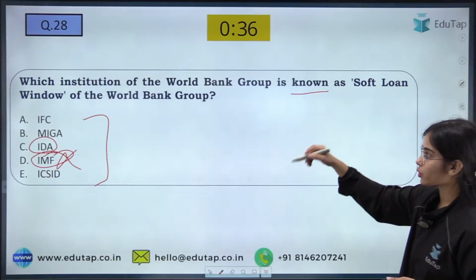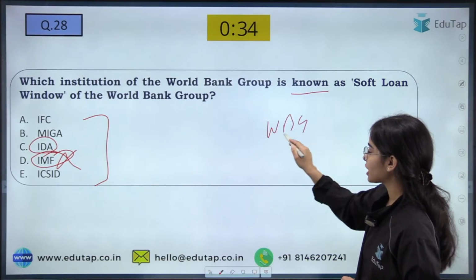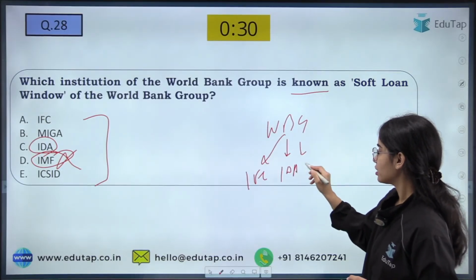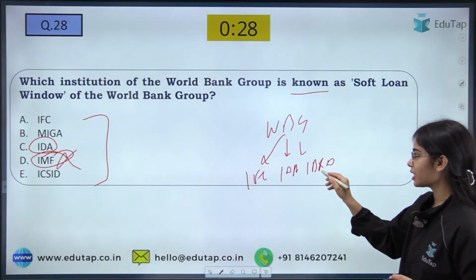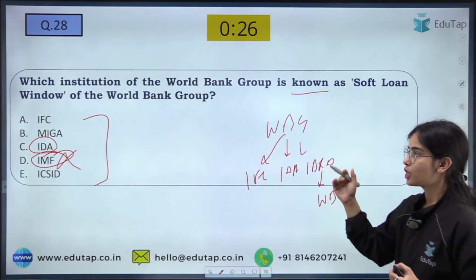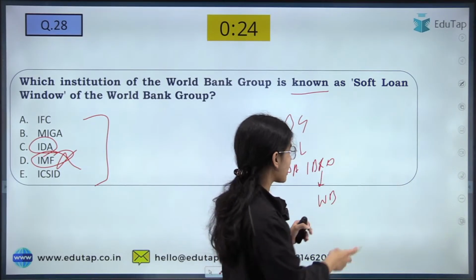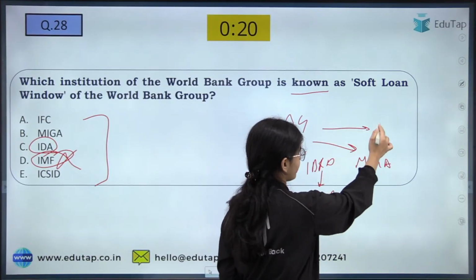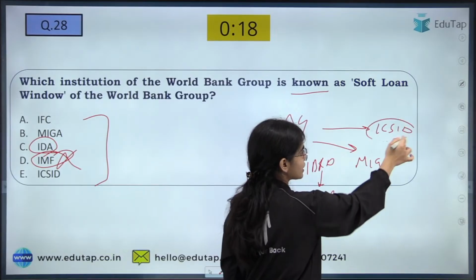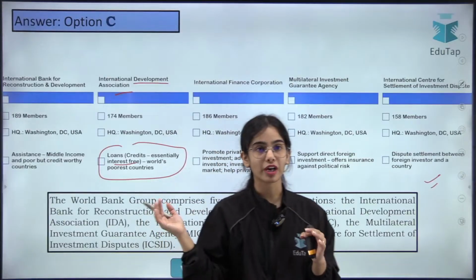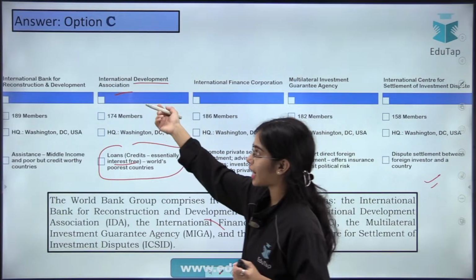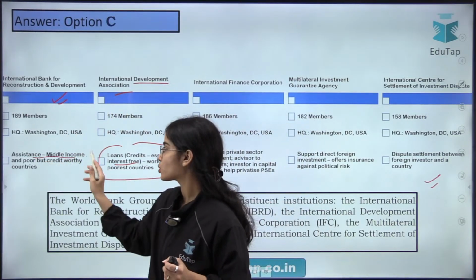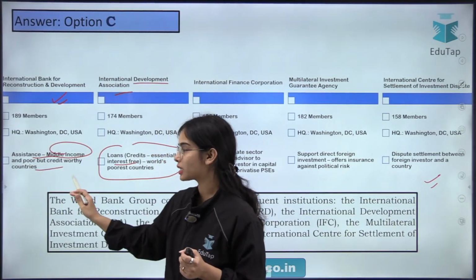In the World Bank Group, there are 5 institutions: IFC, IDA, IBRD. IBRD is now known as World Bank. Now there is MIGA also, and there is ICSID. So I have provided you the basic information about all the 5 institutions. The IBRD, that is now known as World Bank, is providing assistance to the middle income and poor but credit worthy countries.